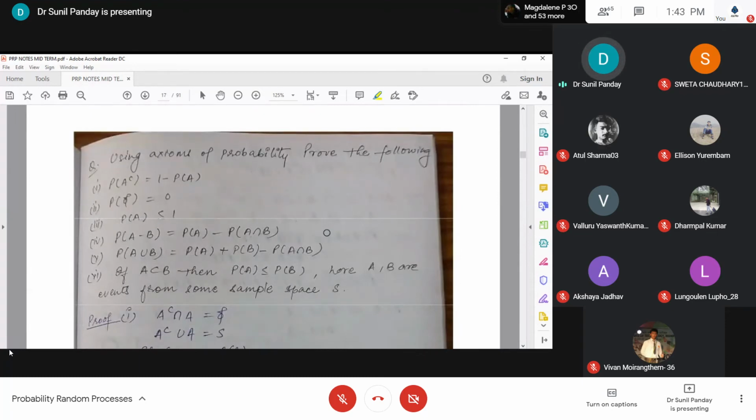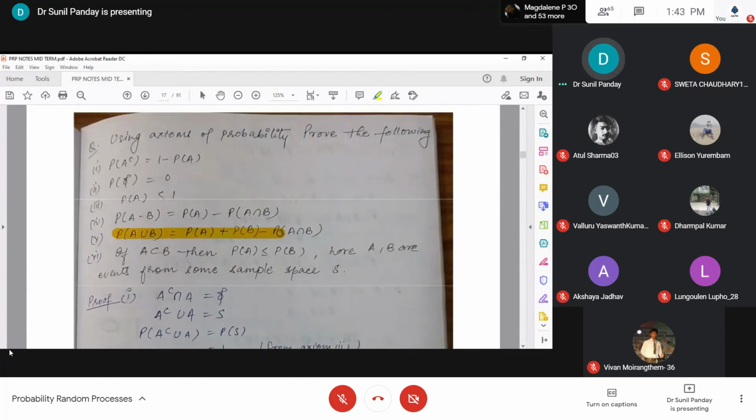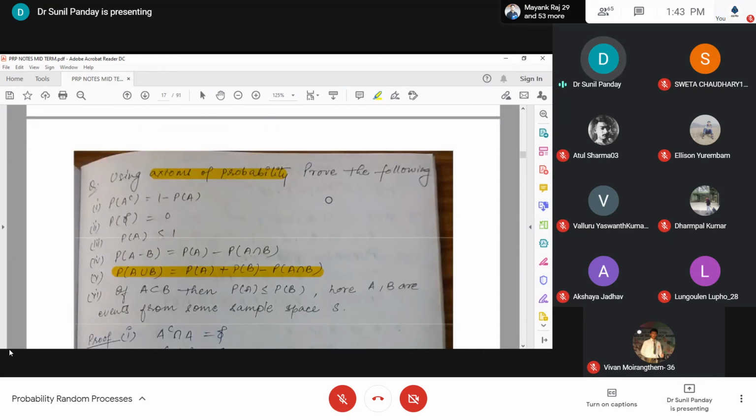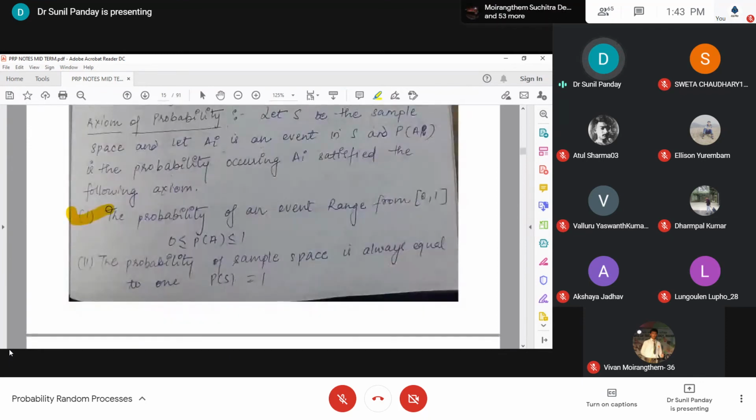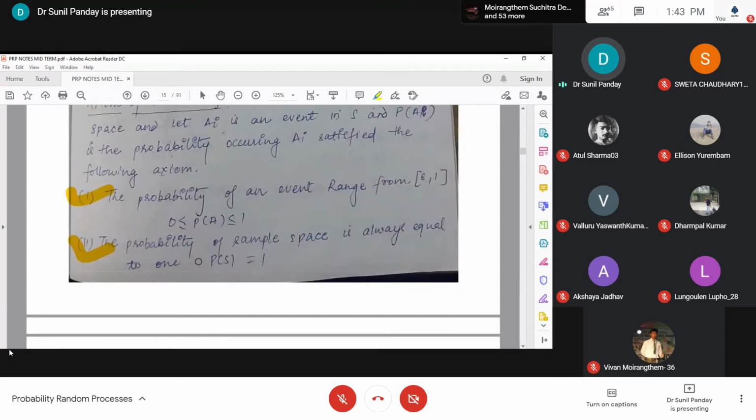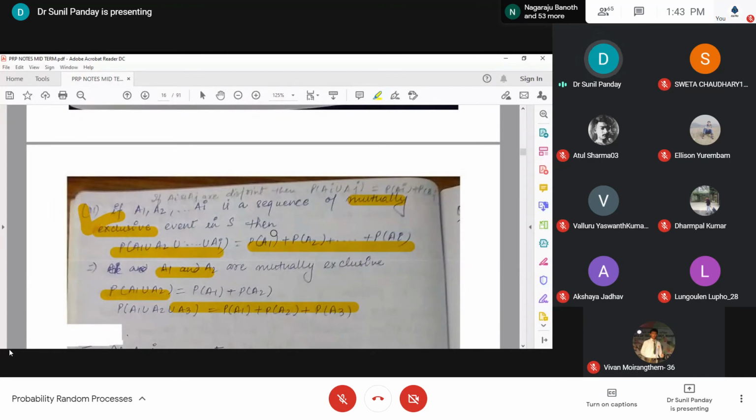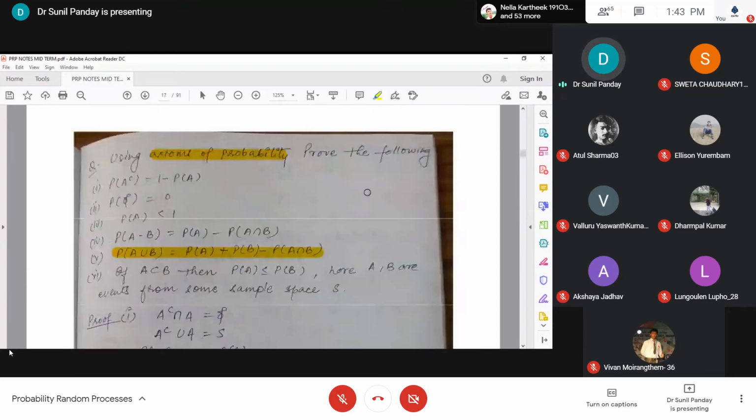Now this is the theorem we have discussed. In that PPT they proved it with the help of the classical approach, but I am not accepting that proof. I want this kind of proof on the basis of the axiomatic theory of probability. So use the axioms of probability, and you know the three axioms: probability lies between 0 and 1, probability of the sample space is 1, and probability of the union of mutually exclusive events is equal to the sum of their probabilities. On the basis of these three, I have to prove this one.